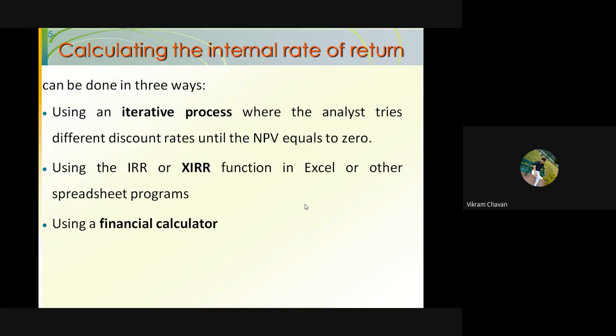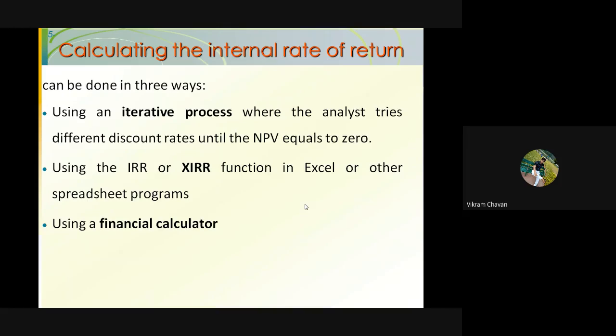Okay, so in that we are guessing this particular value of discount rate, and we are trying to make NPV equal to 0. And once we get the NPV equal to 0, that particular discount rate value will be nothing but the internal rate of return.